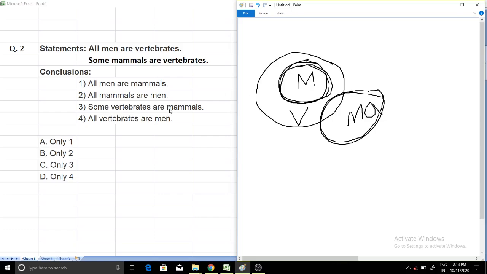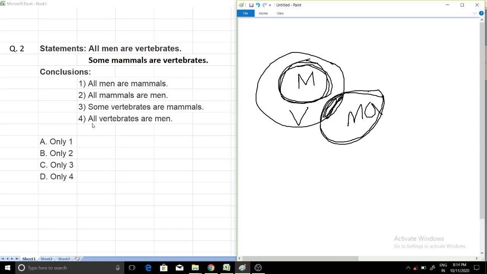Now some vertebrates are mammal. Where are vertebrates? This is vertebrates and this is mammal. Some vertebrates are mammal. Yes, it's true, because this part of the vertebrates is inside mammal. Or in other words, there is intersection between vertebrates and mammal. So option number 3 is true.